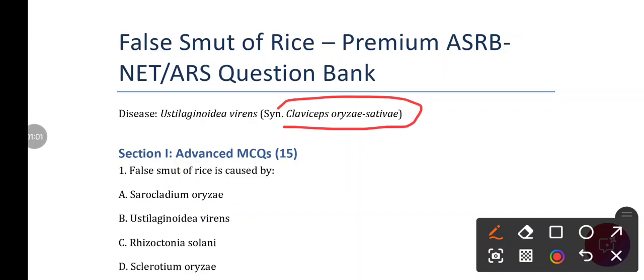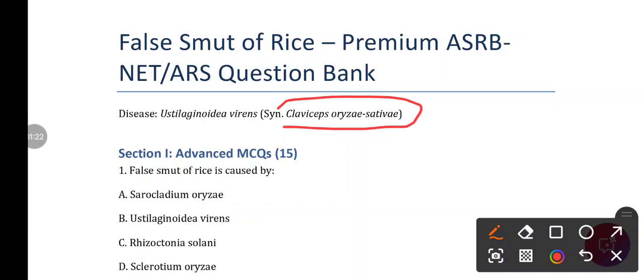Like other videos on diseases, here also three sections will be there. In the first section, we will discuss some MCQs. In the second section, we will discuss few assertion reasoning type questions, and at the end, some quick revision points will be there for your revision.